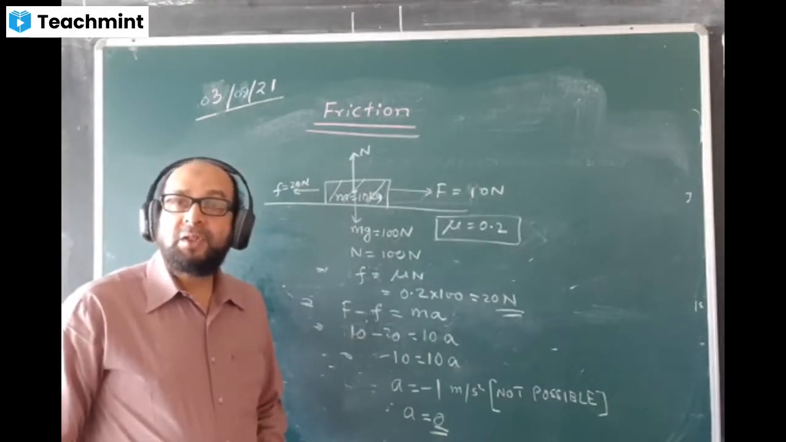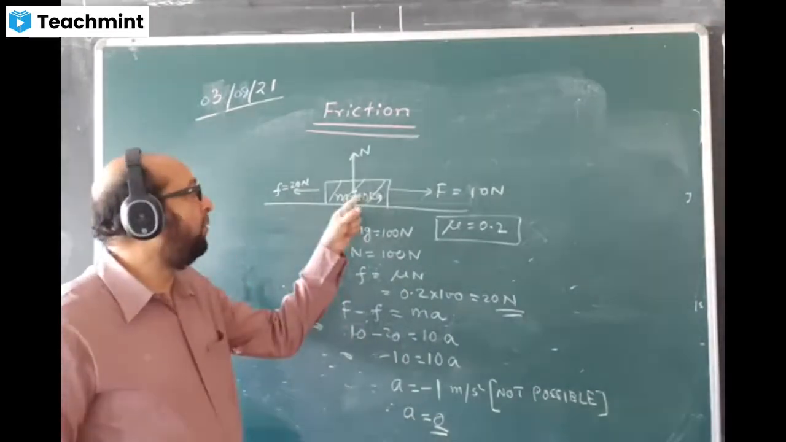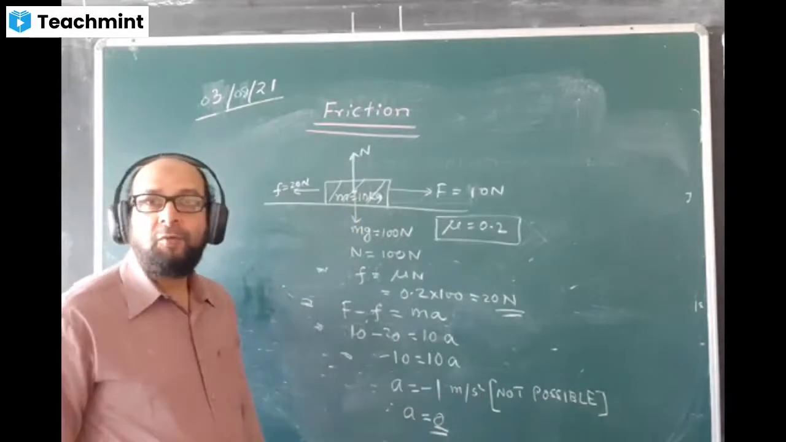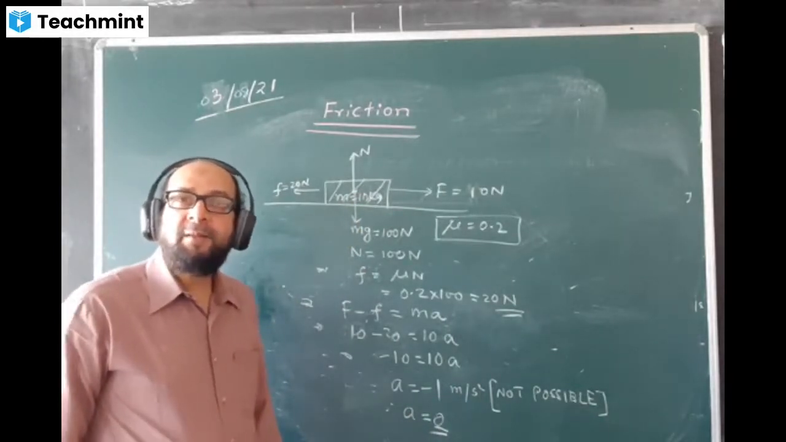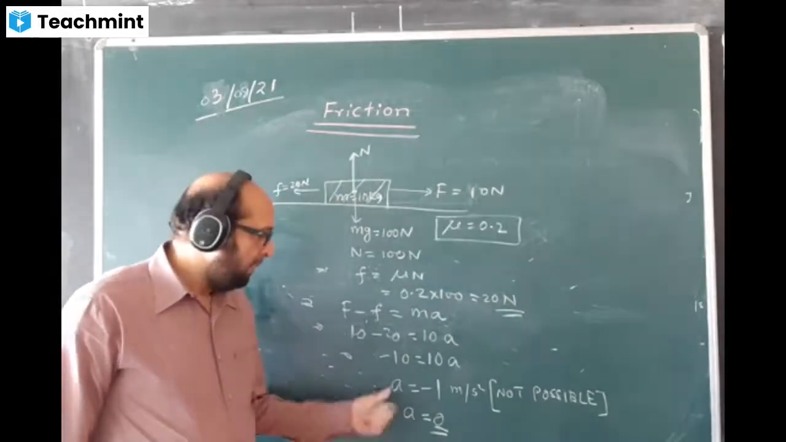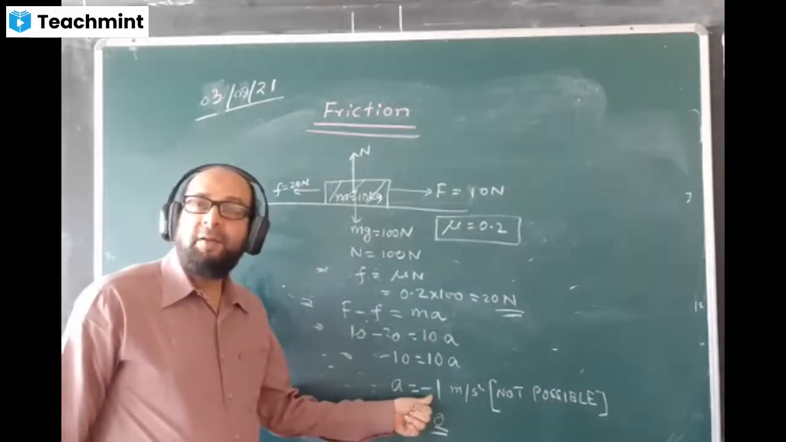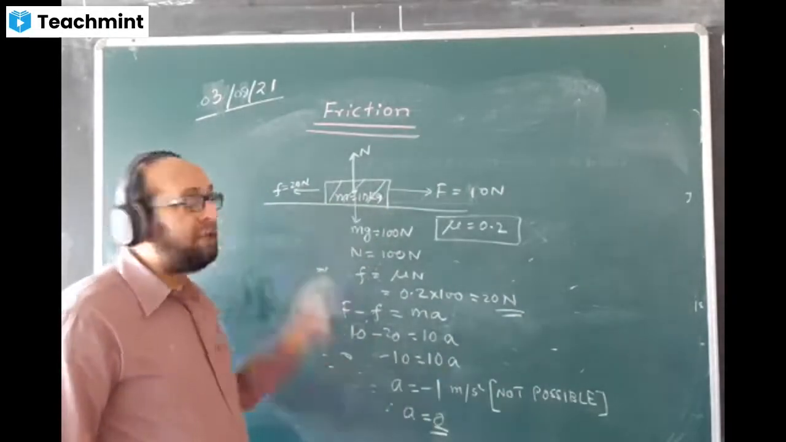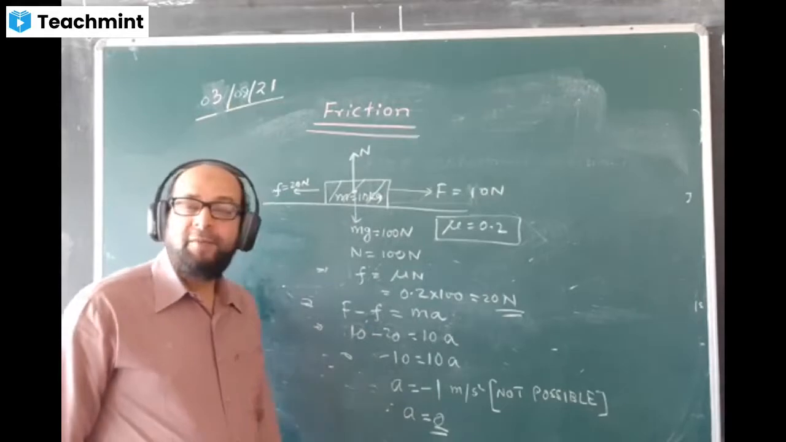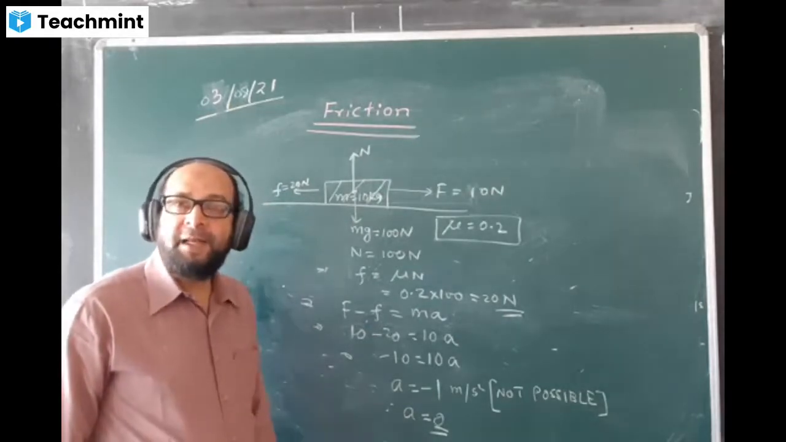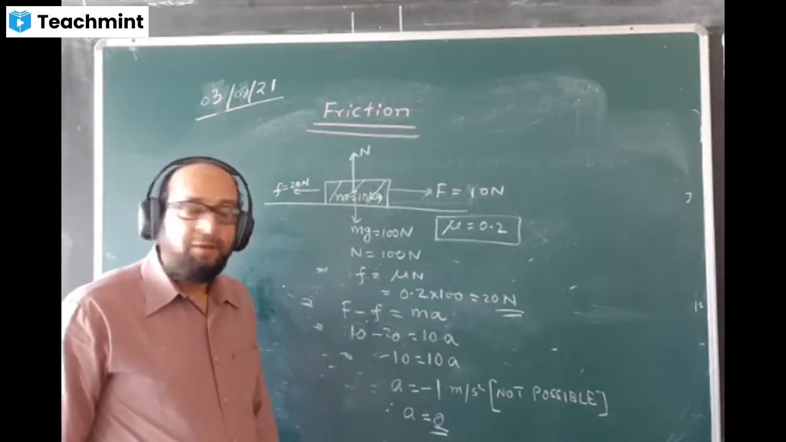What is the meaning of this? The body cannot move in the direction of friction, no? Did you understand my point? A is coming negative 1, that means the body is moving in the opposite direction. Will it ever happen? No. Acceleration can never be negative. When it comes negative, you have to make it 0.